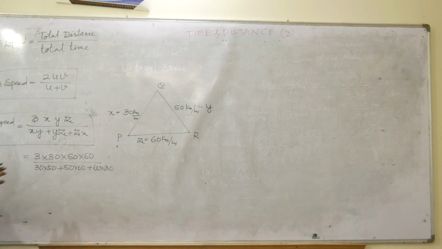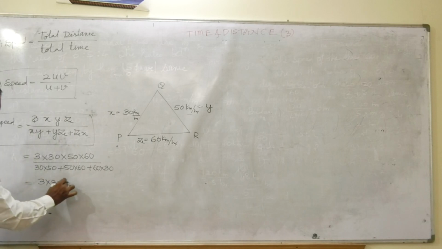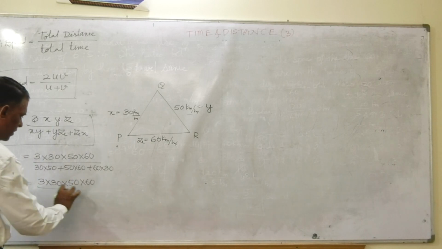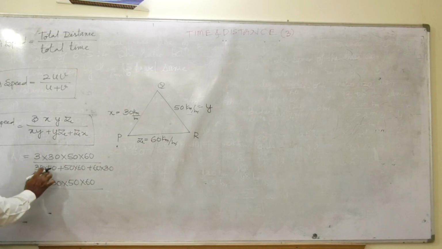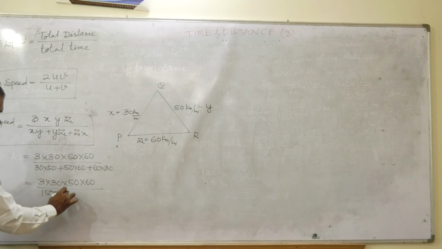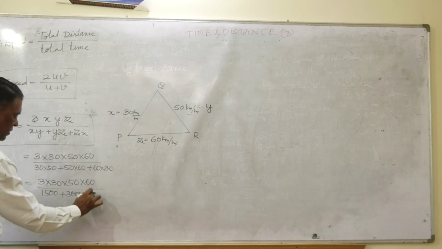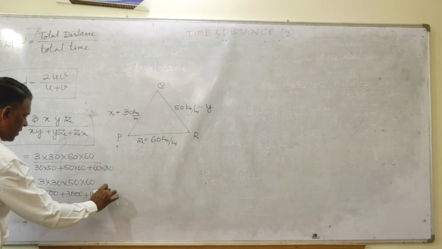In the beginning you can use the calculator, no problem. But time matters. 3 into 30 into 50 into 60 divided by, here you see, 1500 plus 3000 plus 1800, friends.